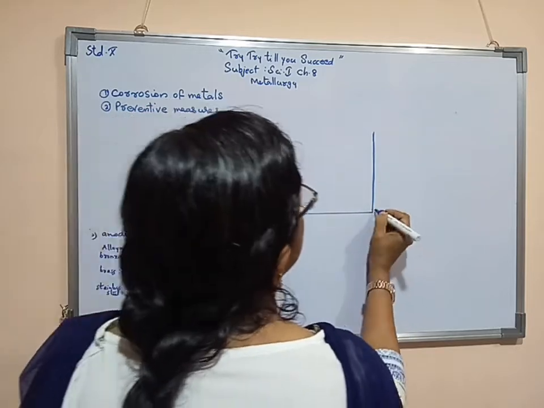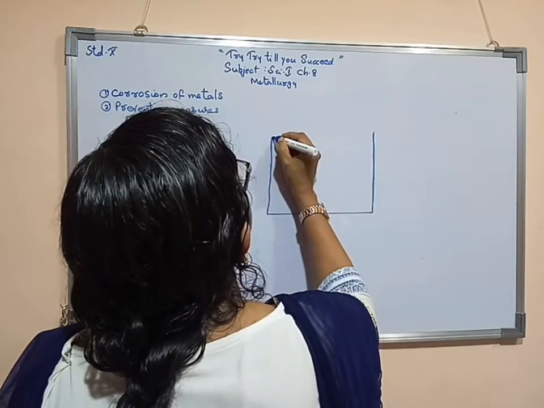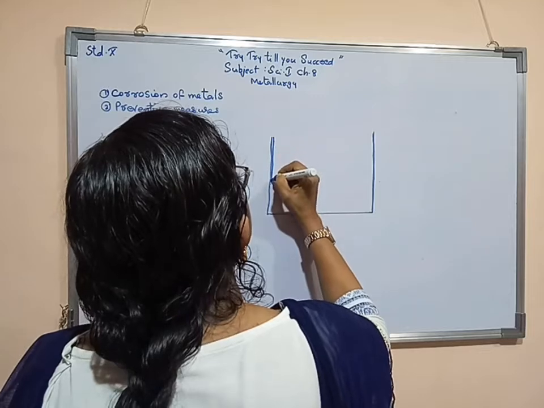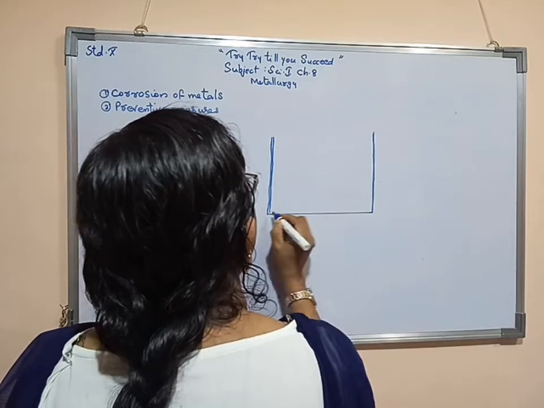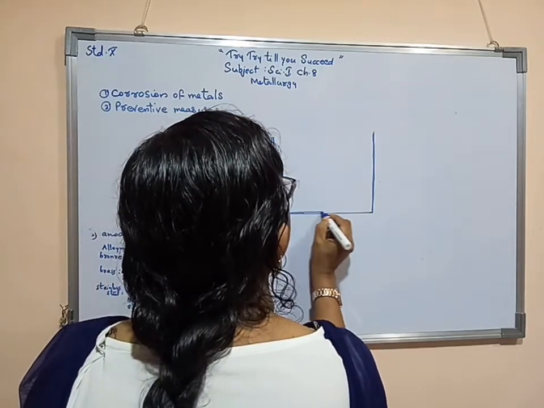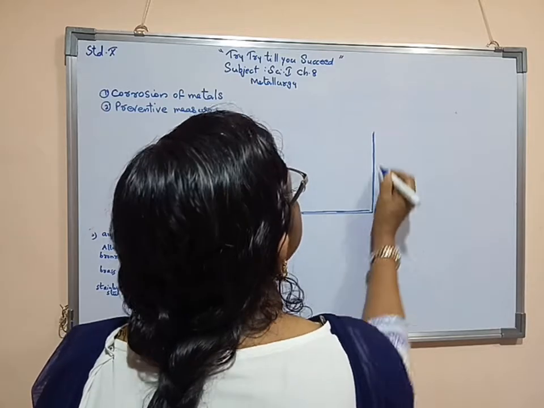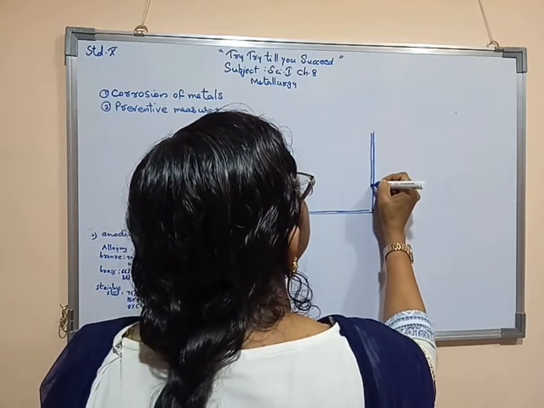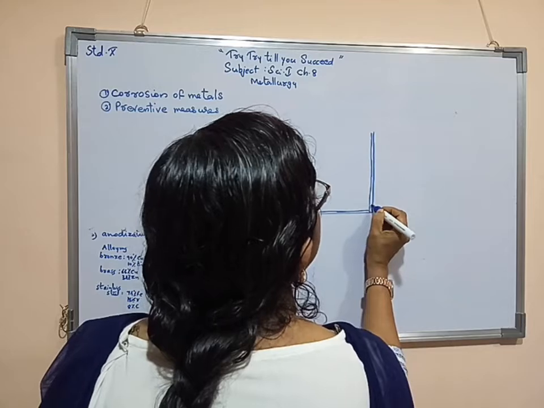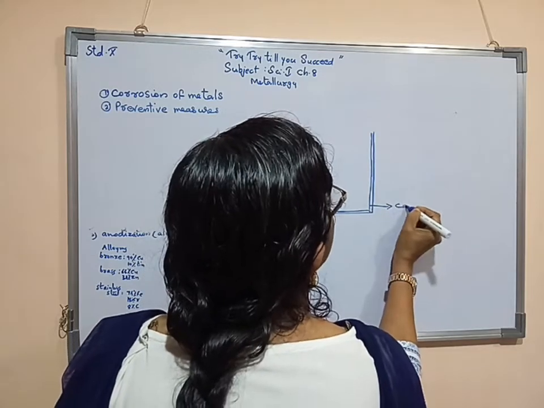In this container, there will be a lining, that means the inner wall of this container is acting like a cathode.